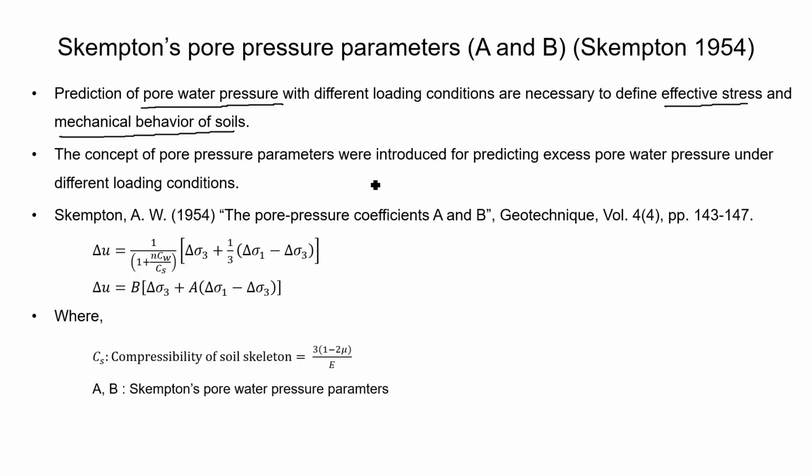In this regard, Skempton in one of his general papers gave an equation relating pore water pressure and the stresses given during the 2 stages of the triaxial test. So in this equation there are parameters A and B, called pore pressure parameters A and B, which are defined by Skempton.